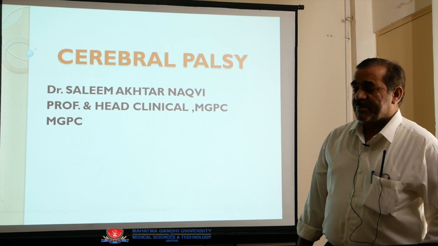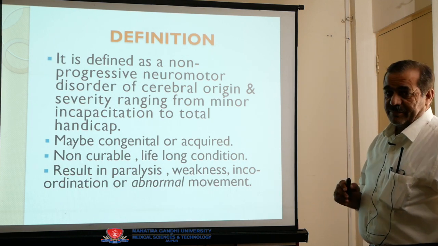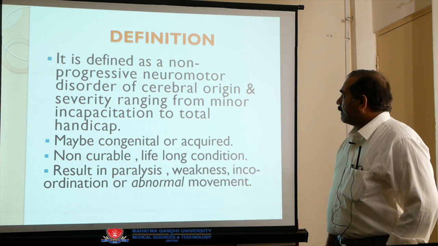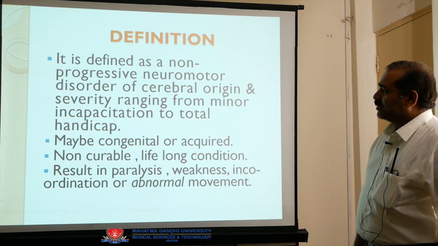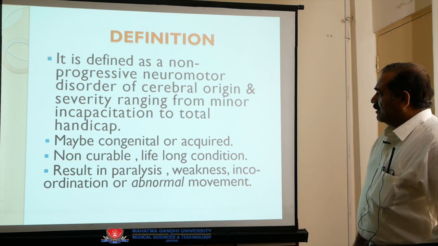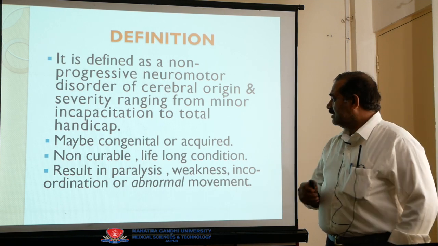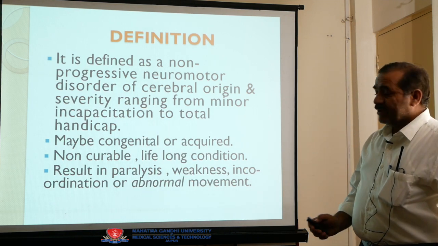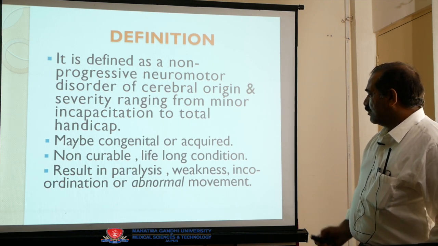Today's topic is cerebral palsy. What is cerebral palsy? Definition. It is defined as a non-progressive neuromotor disorder of cerebral origin and severity, ranging from minor incapacitation to total handicap. It may be congenital or acquired. Congenital means by birth and acquired means after the birth. It is a non-curable, lifelong condition, which results in paralysis, weakness, incoordination or abnormal movement.